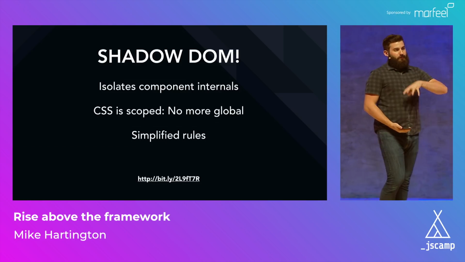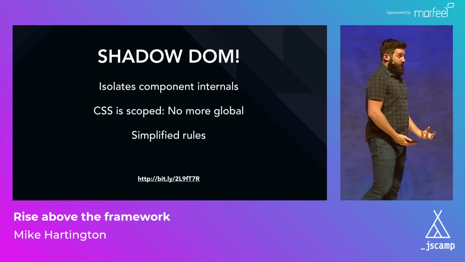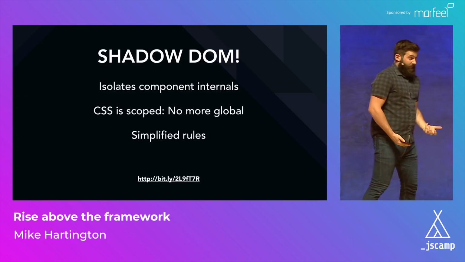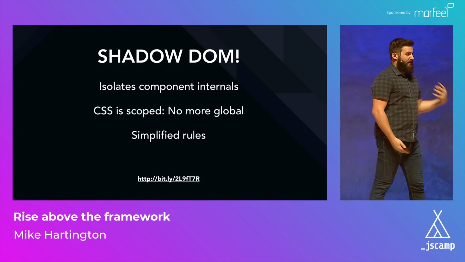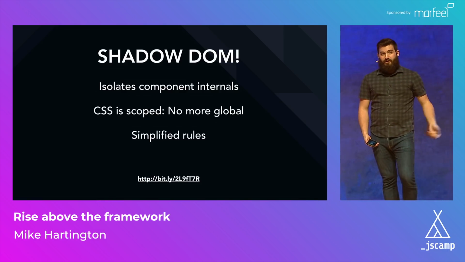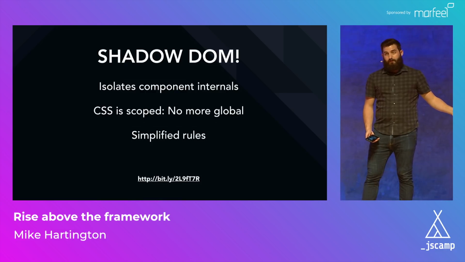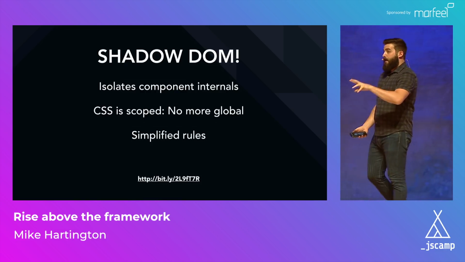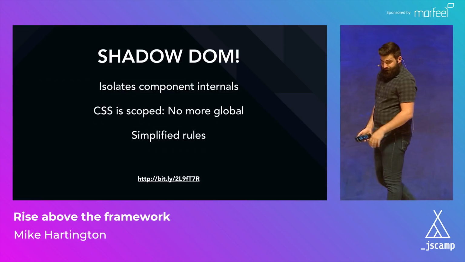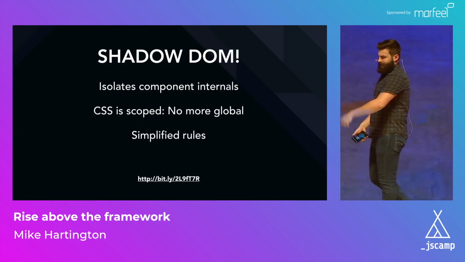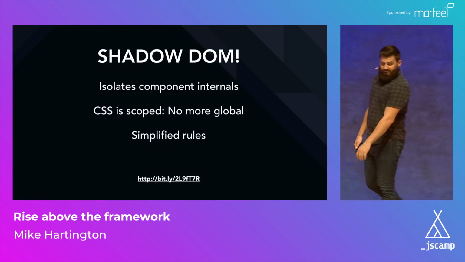Because the template of my Shadow DOM is now scoped, so is my CSS. So if I have any styles that are embedded inside of the Shadow DOM, any selectors that are in there are only going to affect that part of my component. So global rules, completely gone. We don't need to worry about it.